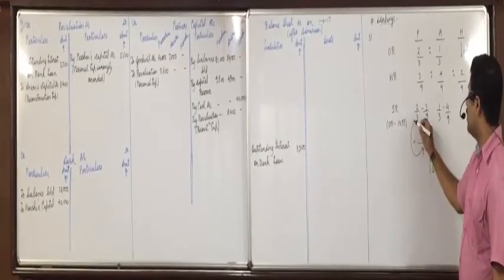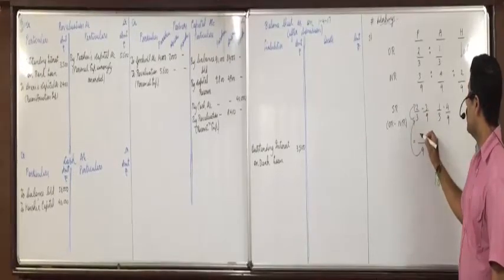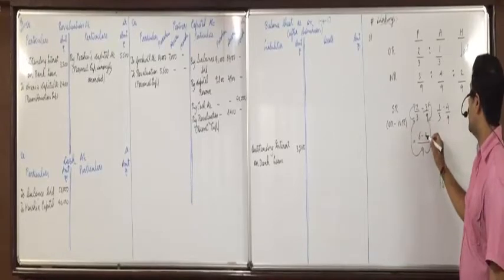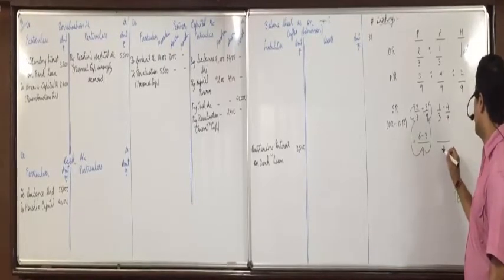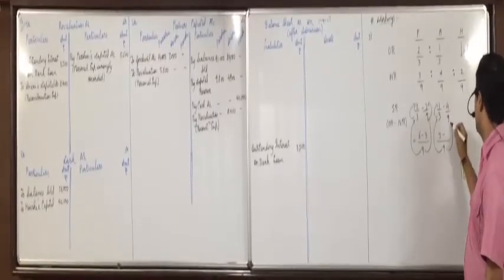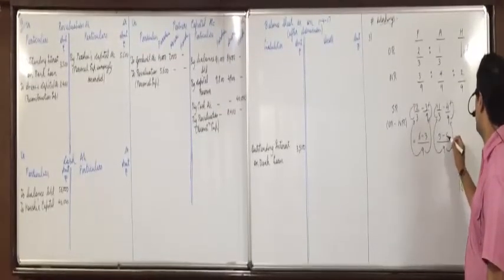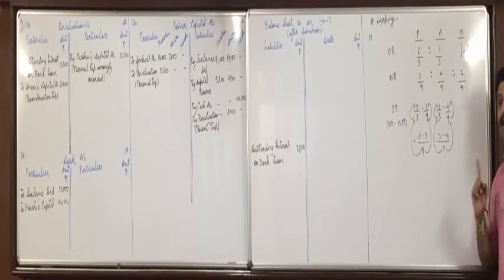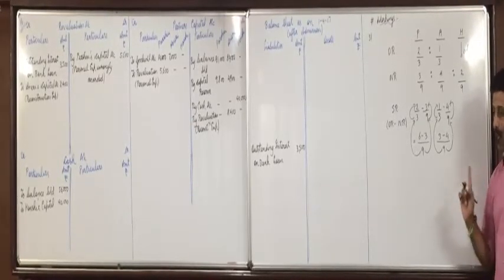9 divided by 3, 3 into 2, 6. 9 divided by 9, 1 into 3, 3. Again 9 divided by 3, 3 into 1, 3. 9 divided by 9, 1 into 4, 4. How will we do it for Henshi? We will not do it for the new partner. We'll do it only for old partners.